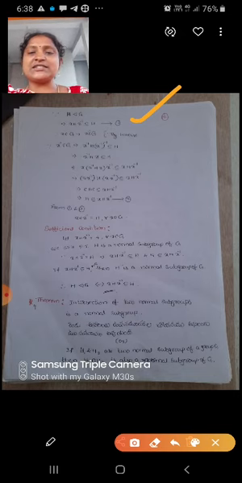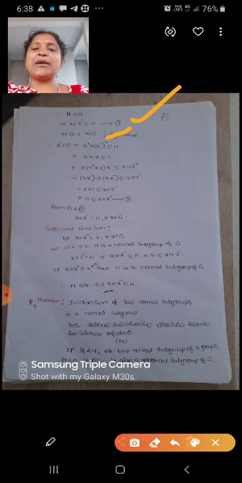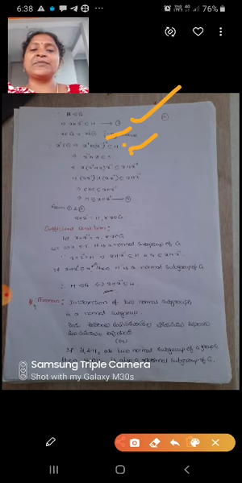Next, what is given? x belongs to G. By the inverse property, x inverse belongs to G. Since x inverse belongs to G implies x inverse H (x inverse) whole inverse is a subset of H. So why are we taking this one? H is a normal subgroup of G. So this implies x inverse H x, since (x inverse) whole inverse is x, is a subset of H.